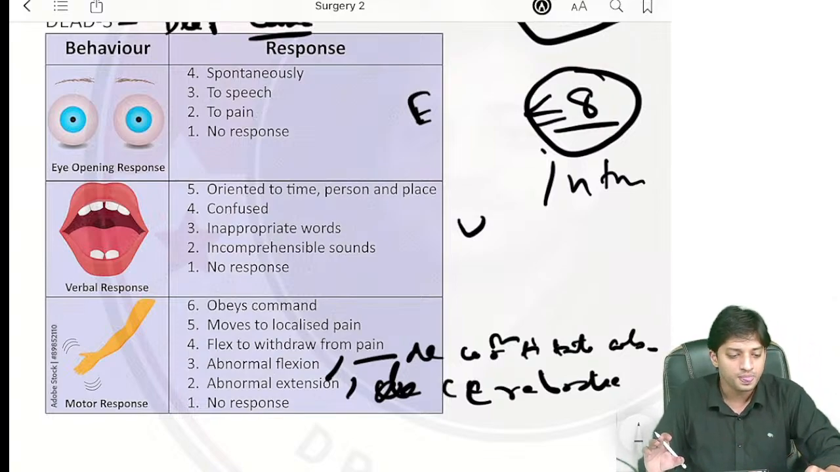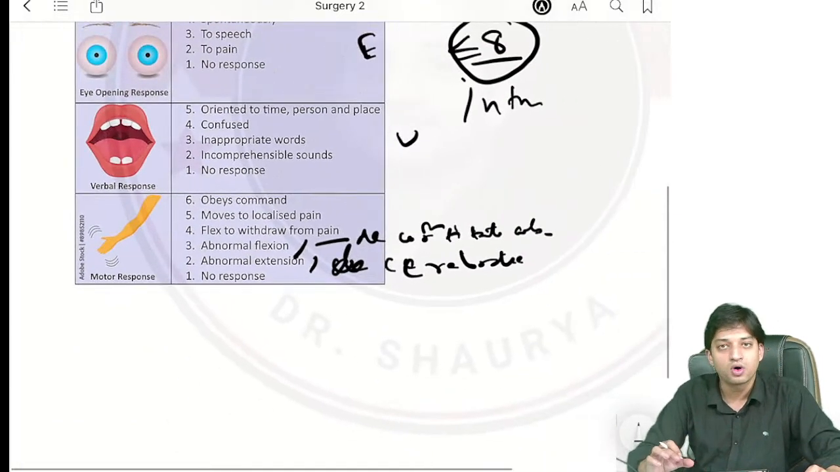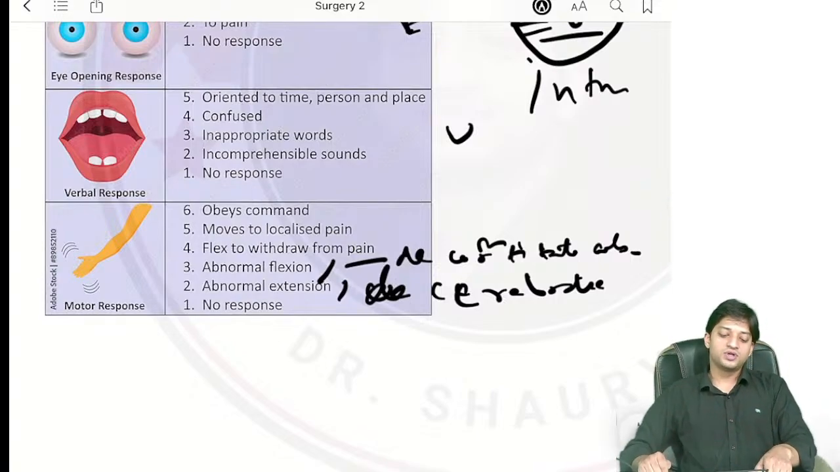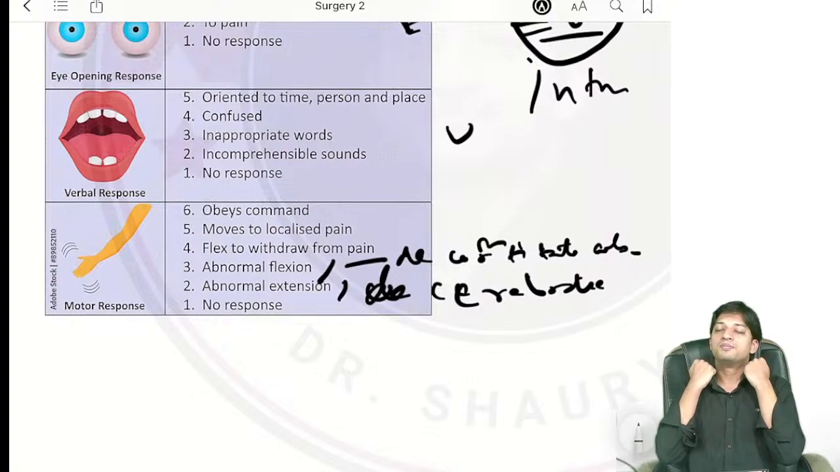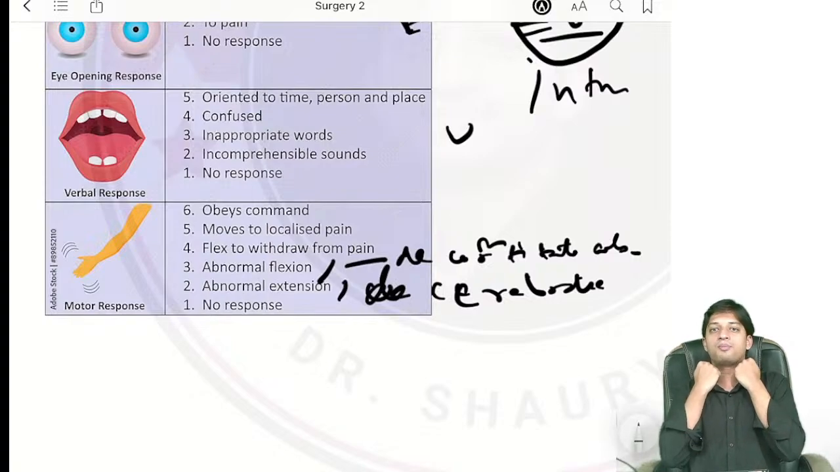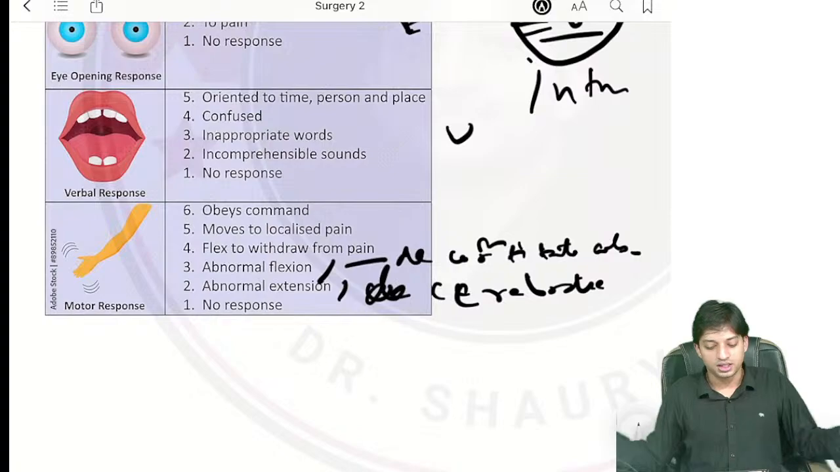No need to worry. Chalo, aa jao. You have here the decerebrate and decorticate rigidity. What is happening in decerebrate and decorticate? See, if the upper limbs are in flexion and the lower limbs are in extension, this is called decorticate. If the upper and the lower limbs both are extended, it is called decerebrate, right?